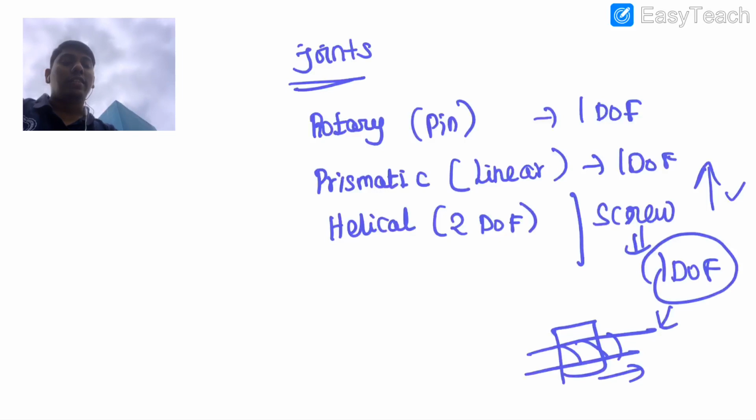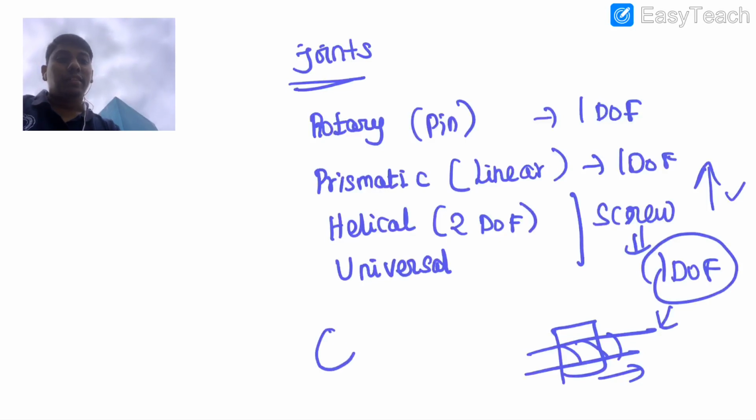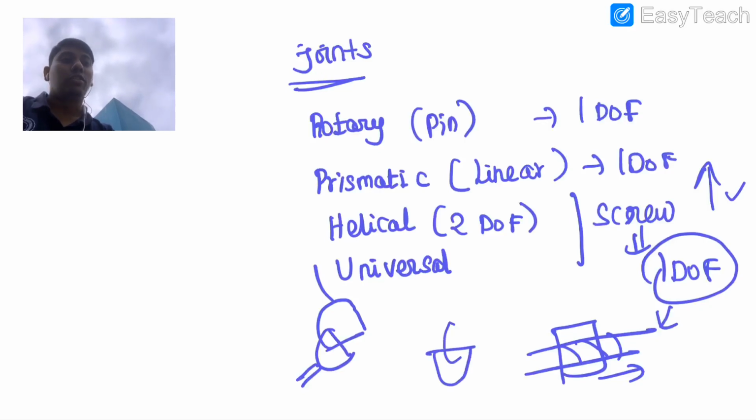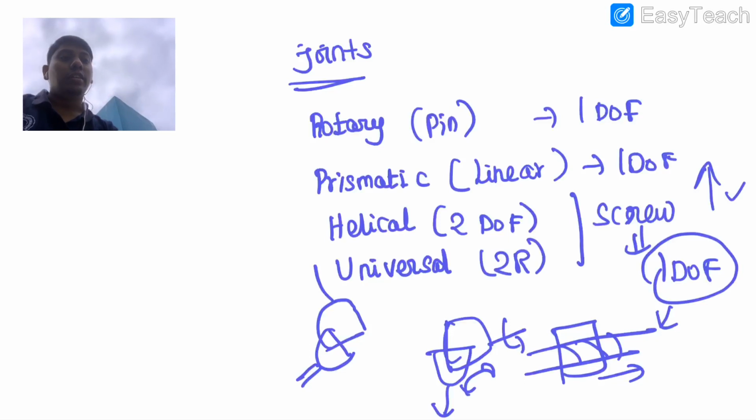Now we'll come back to the other side, where we can have a universal joint. Here there are two simple U-shaped cups that we have connected with the two cups like this. Now what it is going to give, this and this have an independent rotation, in the sense it can rotate like this and it can rotate about its own axis, in the sense it is a 2R joint. Okay, so this is also a 2 degree of freedom joint.